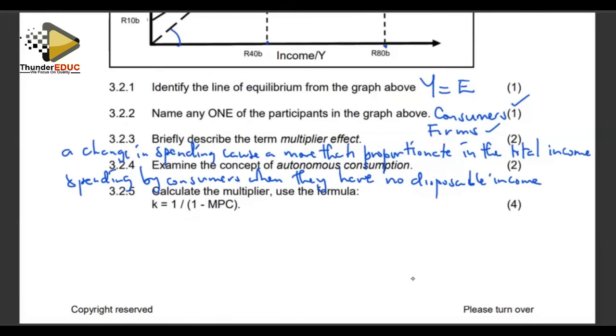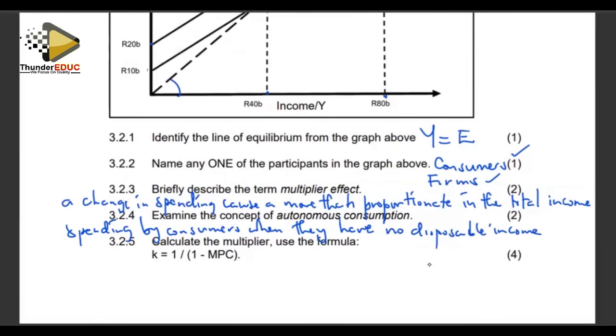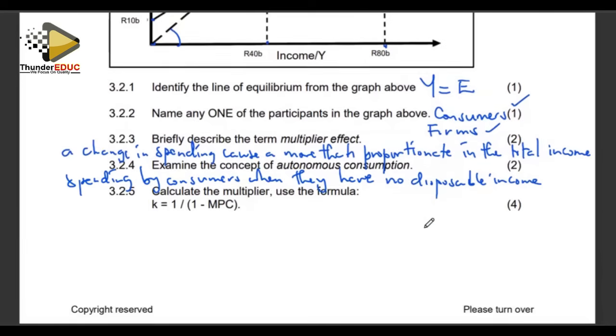Like what we are seeing on our graph, our income is 0, but our curve is starting at 10, which means this is autonomous expenditure. And also here is our autonomous expenditure.